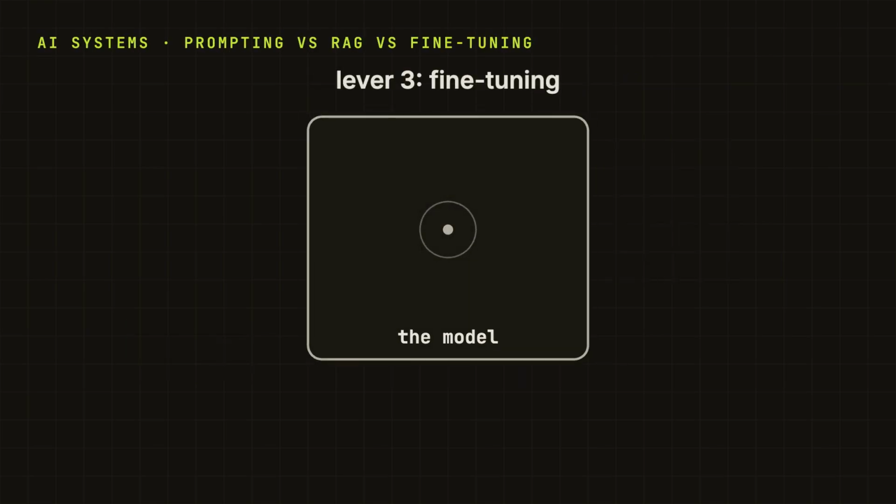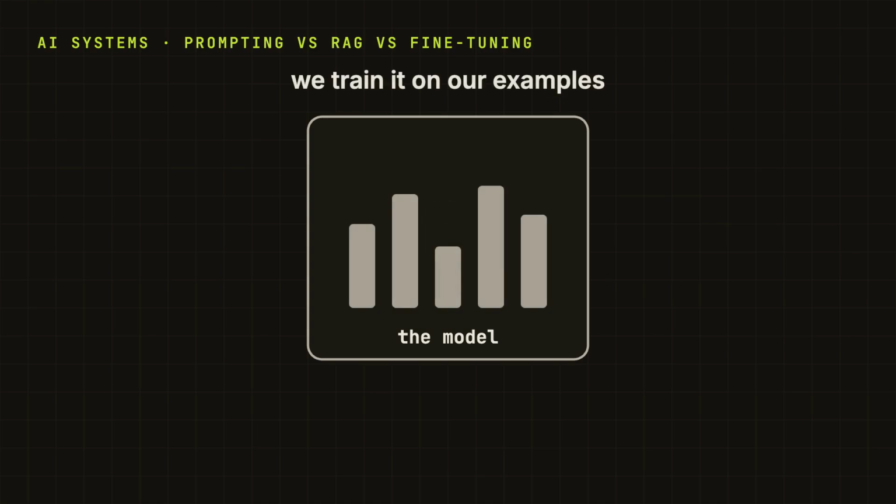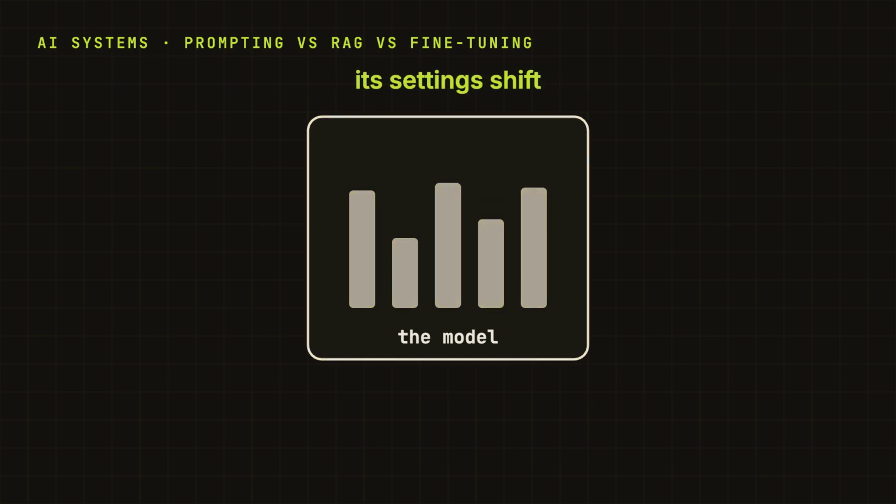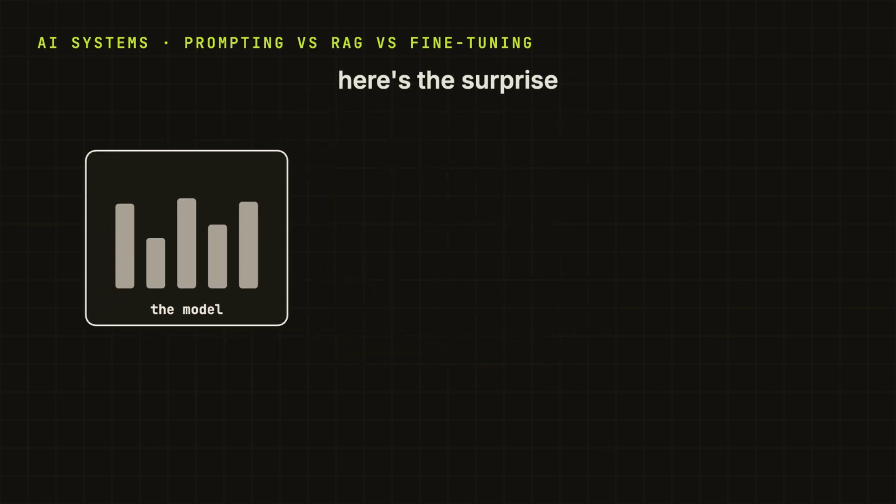So, fine tuning. This is the one that sounds the most powerful. A common temptation is to reach for it first, and for the wrong kind of problem. Fine tuning means we take the model and train it a bit more. We show it a set of our own examples, and its internal settings actually shift. We are changing the box itself, right? So, the natural thought is: great, I will just fine tune my refund policy into the model, and then it will simply know it, bake the fact right in. And here is the surprise. That is usually the wrong move.